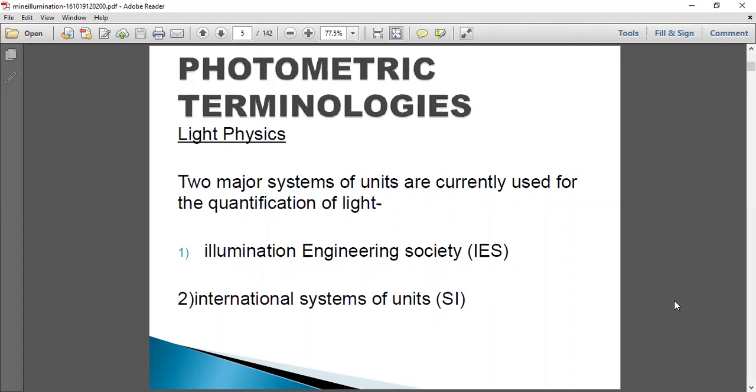In this case, the amount of light required for the mine workings can be studied by photometric terminologies from light physics. There are two major systems of units currently used for the quantification of light. The first one is the Illumination Engineering Society (IES), and the second one is the International System of Units (SI).